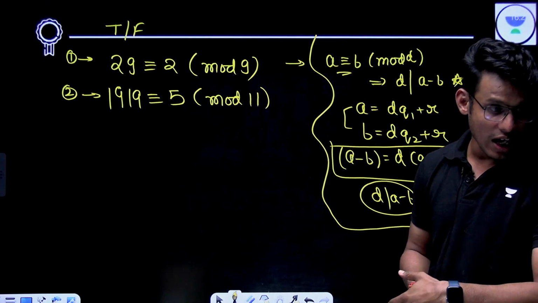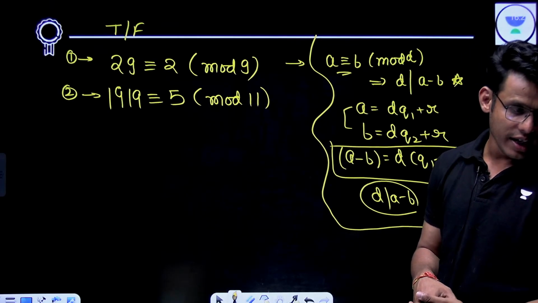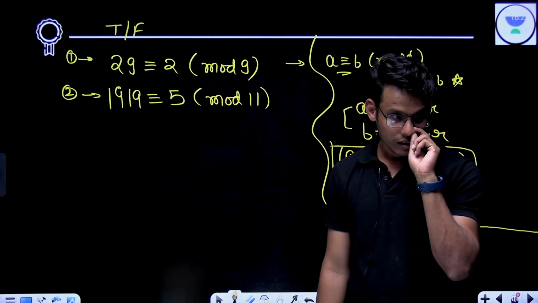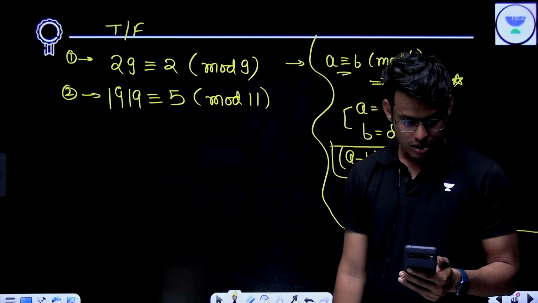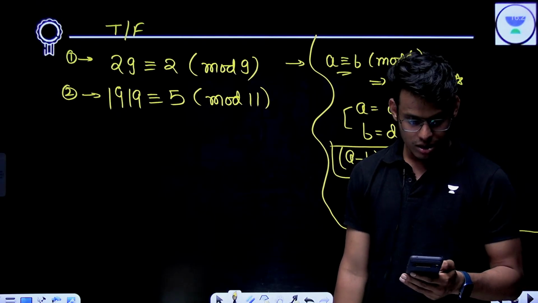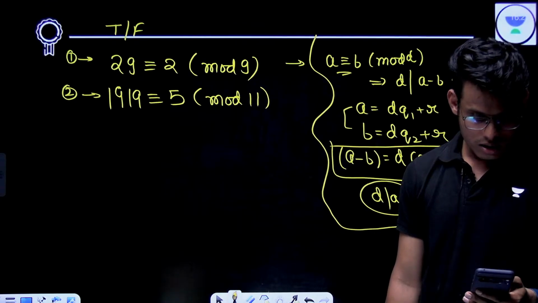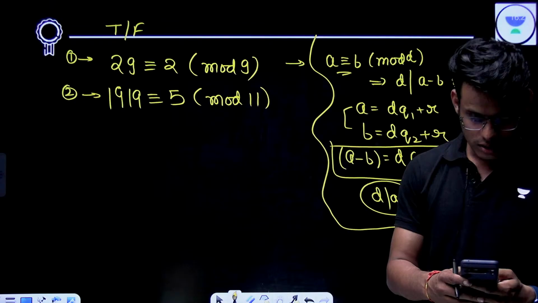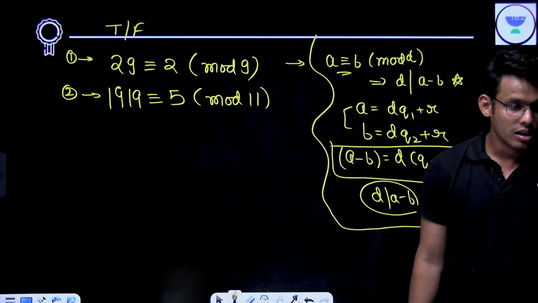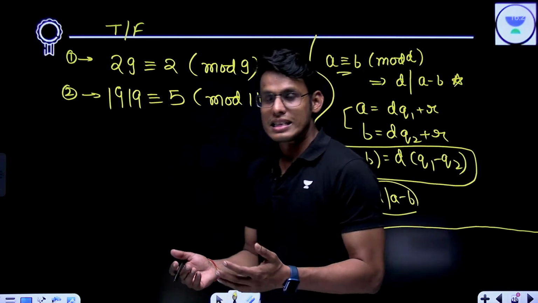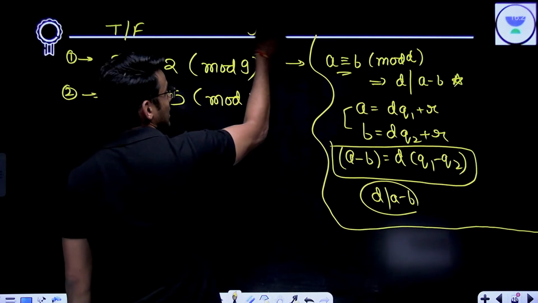Sayak is saying false. Vishaka is saying true. Pranchu again is saying true. Ayansh is saying true. Fang is saying true. Right? Now, see, with this short trick, you should have done it. One very simple way to do it is like this.